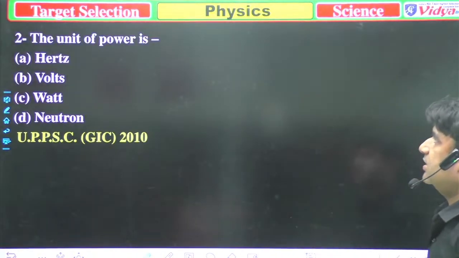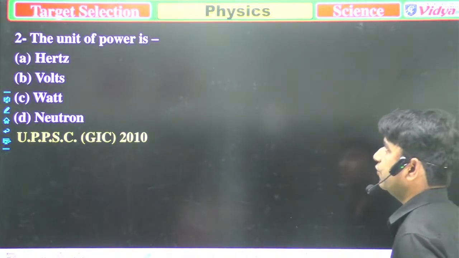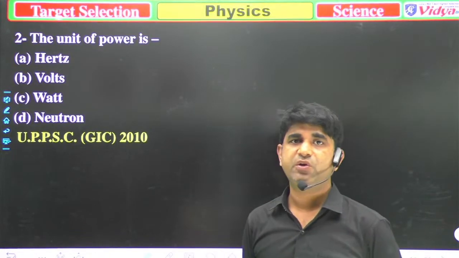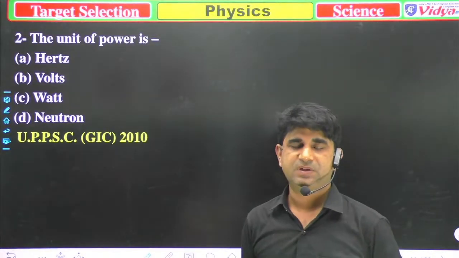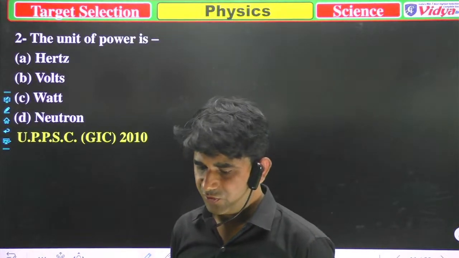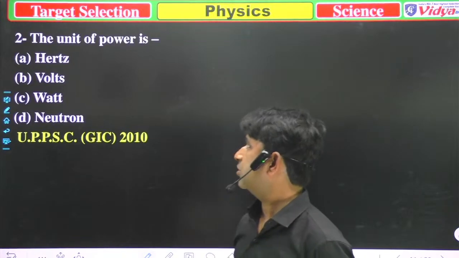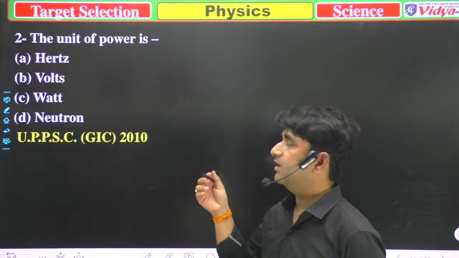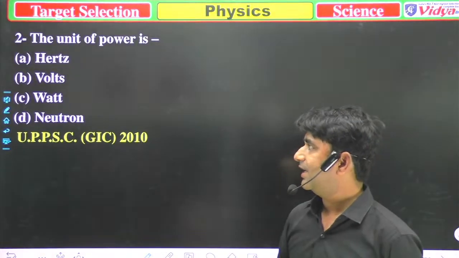Our next question is, the unit of power is. Options are A, hertz, B, volts, C, watt, and D, Newton. Now you have to say which of the following is correct.